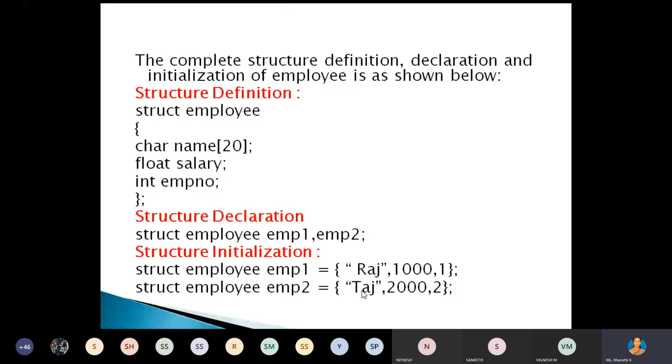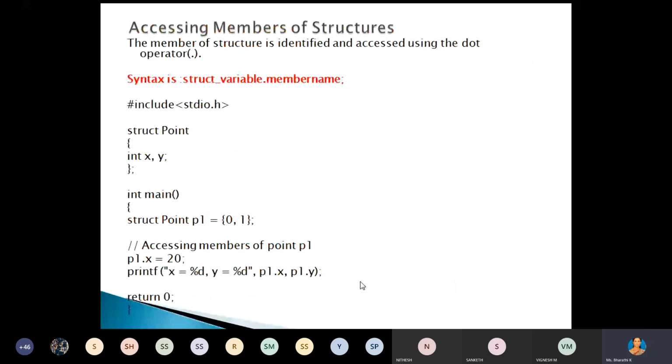See now one simple program: how we can initialize the data members, and how we can access the values of that particular data member. To access the members of the structure, we have to use the dot operator. Remember, to access the data member of that structure, we have to use the dot operator.